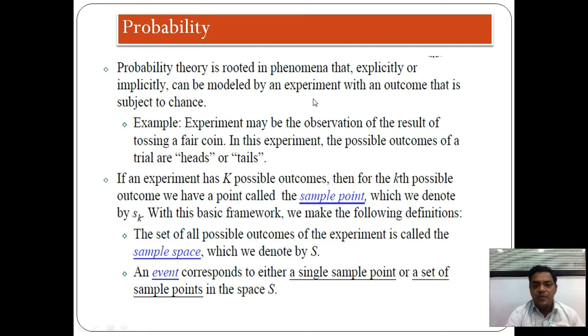Suppose the experiment is the observation of the result of tossing a fair coin. In this experiment the possible outcomes of the trial are heads or tails.